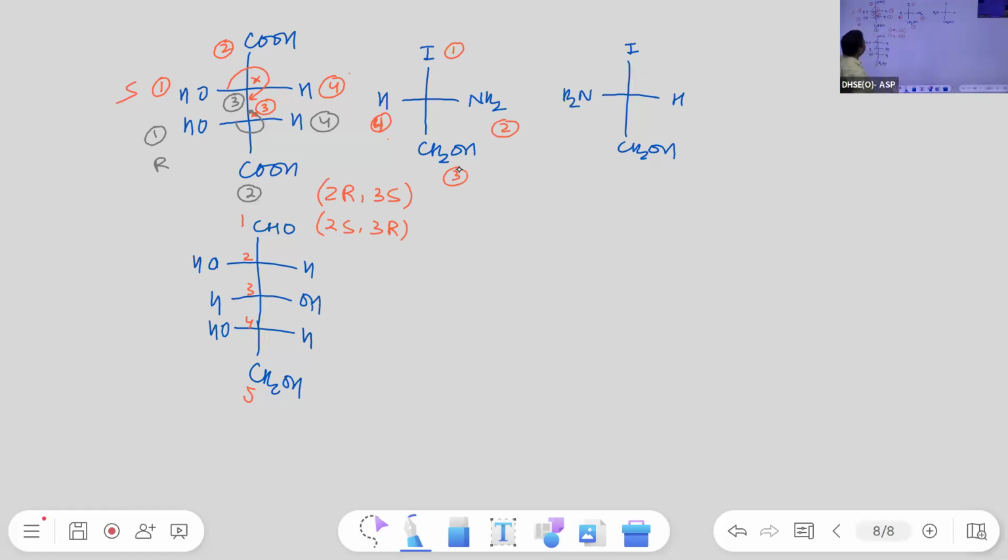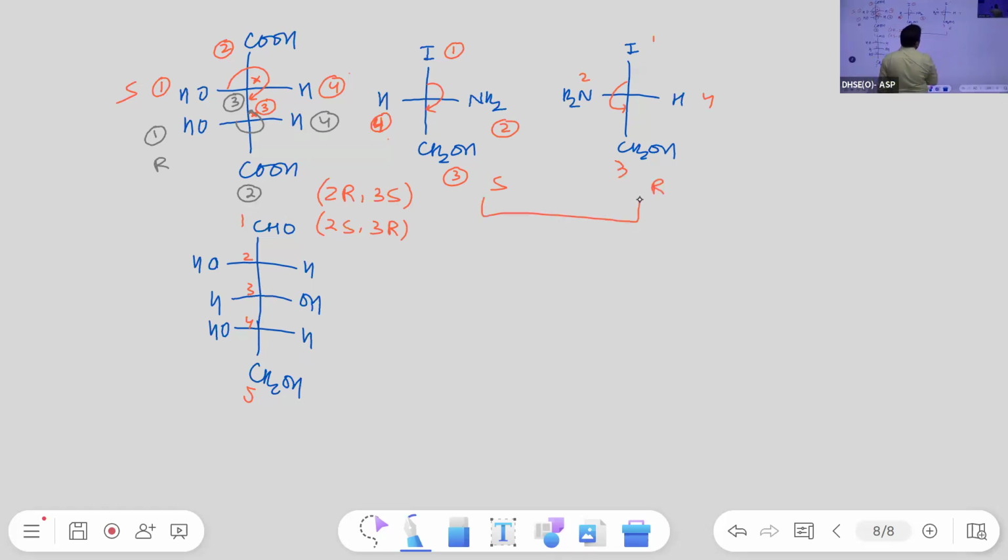So where is the position of the lowest priority group? That is horizontal. And what about the remaining 3, 1, 2, 3? This is clockwise. So S. Okay. So 1, 2, 3, anti-clockwise R.